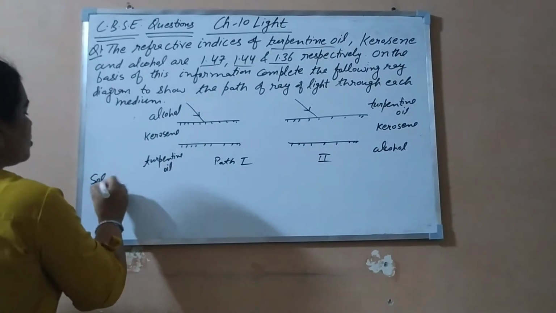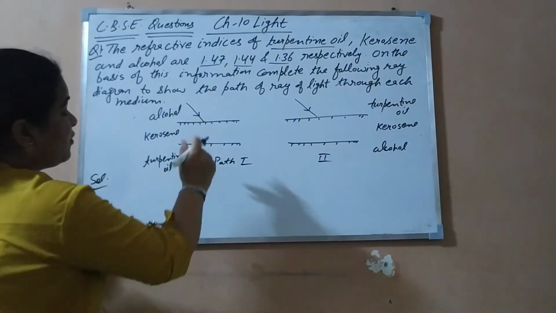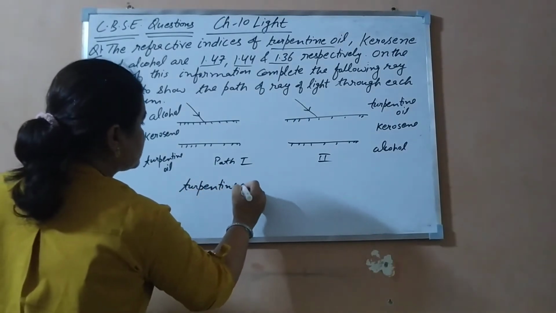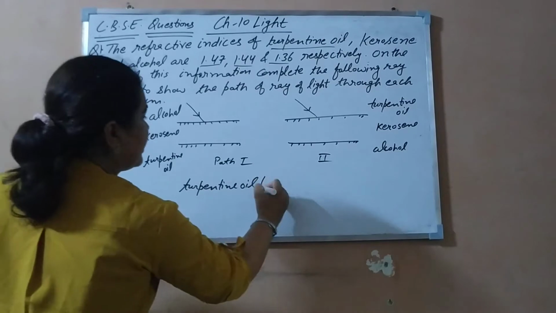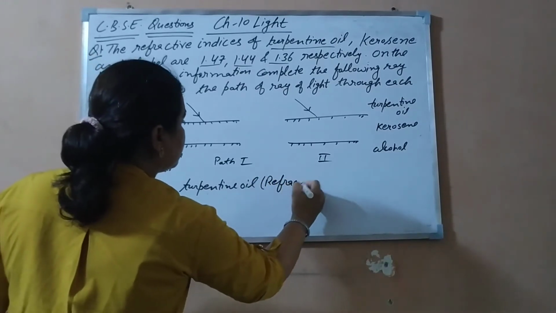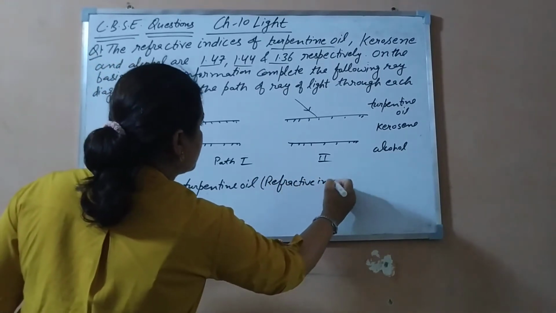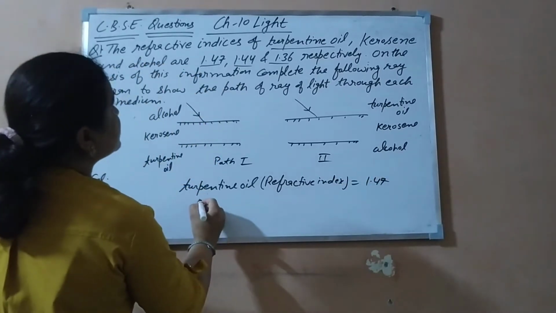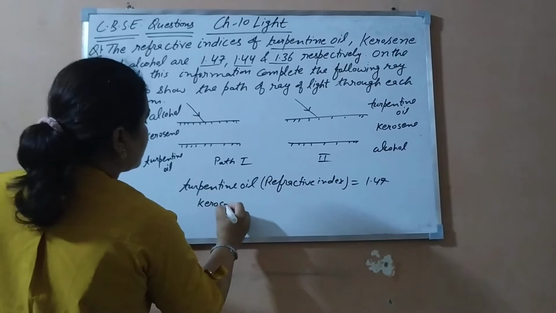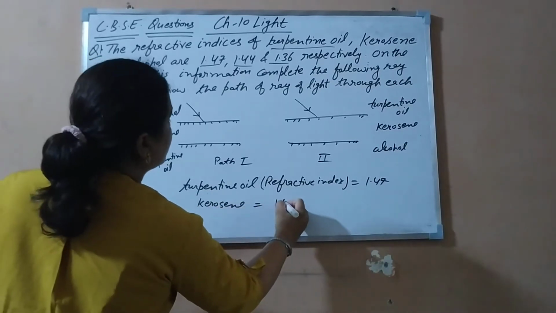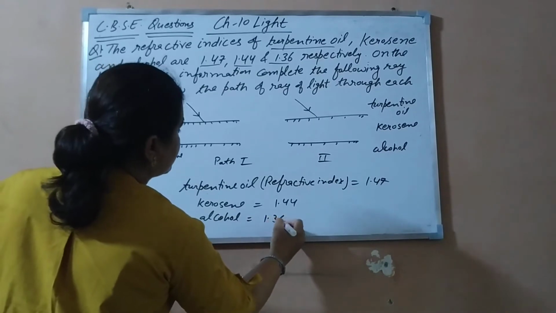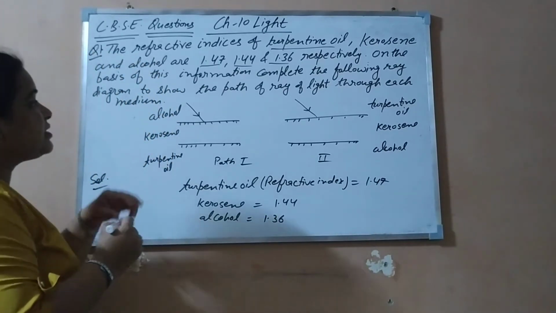In the solution of this question, I am telling you which mediums are given: turpentine oil, kerosene and alcohol. First of all we will write the refractive index of turpentine, which is given as 1.47. Next is kerosene, whose value is 1.44, and next is alcohol, whose value is 1.36. So what is the question here?